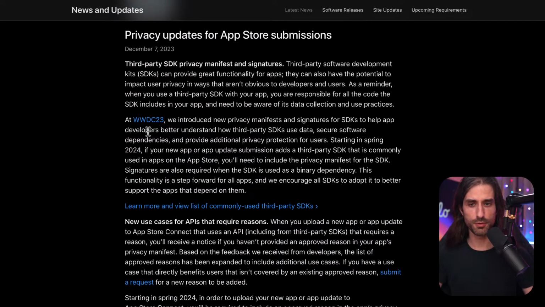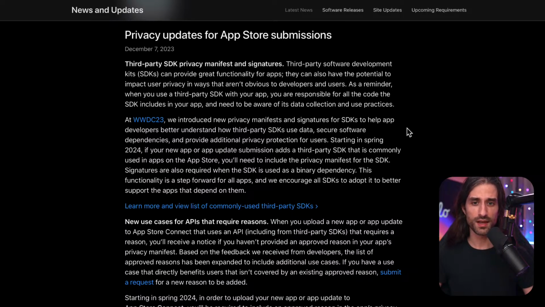And so this year at WWDC 23, they introduced a new privacy manifest and signatures for SDKs to help app developers better understand how third-party SDKs use data, secure software dependencies, and provide additional privacy protection for users.